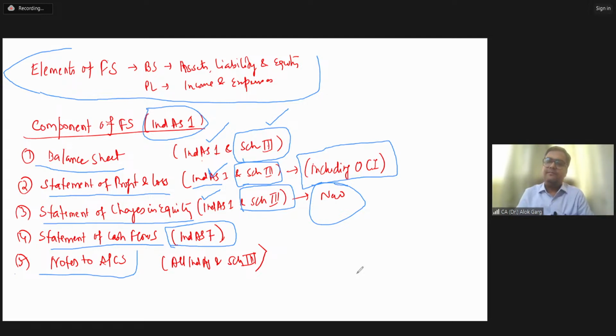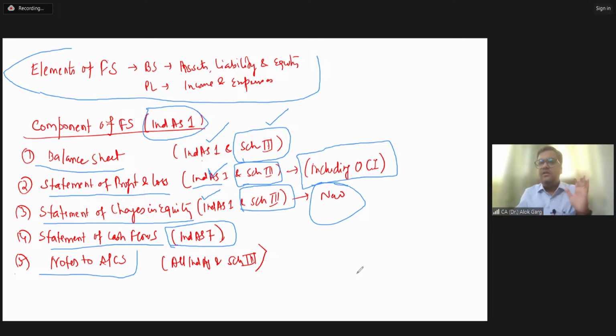Third example, operating segment reporting. Whether segment reporting is required in your financial statement? Of course, yes. Whether the segment reporting format is given in your Schedule 3? Answer is no. You have to refer Ind AS 108 for segment reporting in your